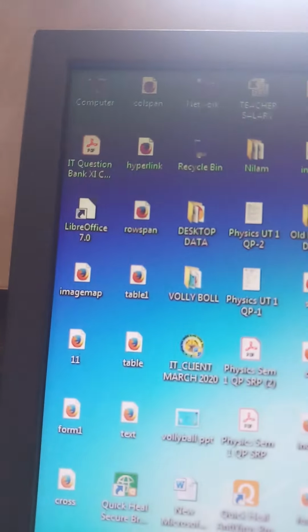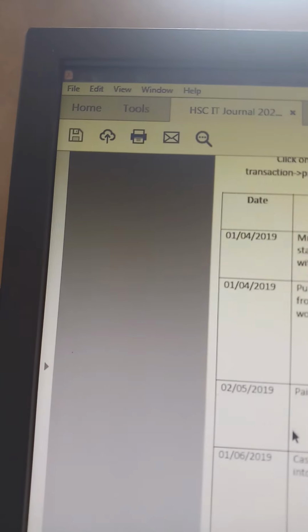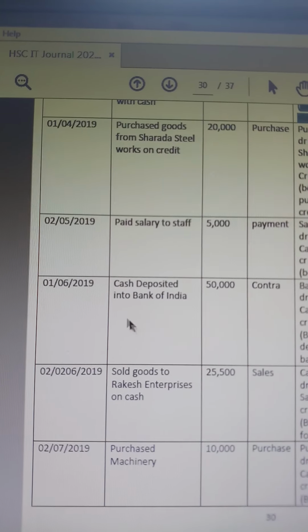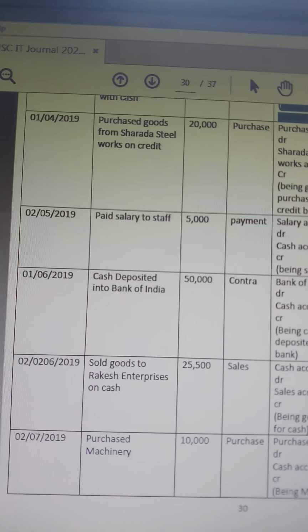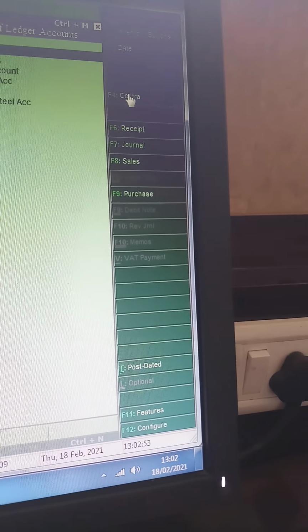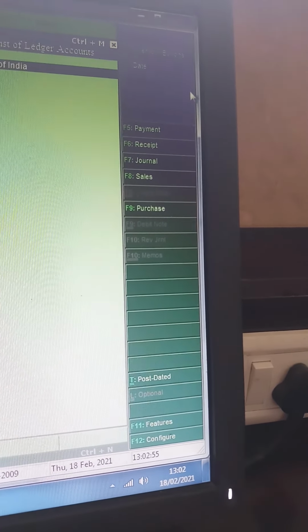Now see, 4th transaction, it is on 1st June 2019. Cash deposited into Bank of India, amount is 50,000. Contra voucher, for that you have to open contra voucher. Now go in Tally. See, F4 is the shortcut key for contra voucher. You have to click on contra.